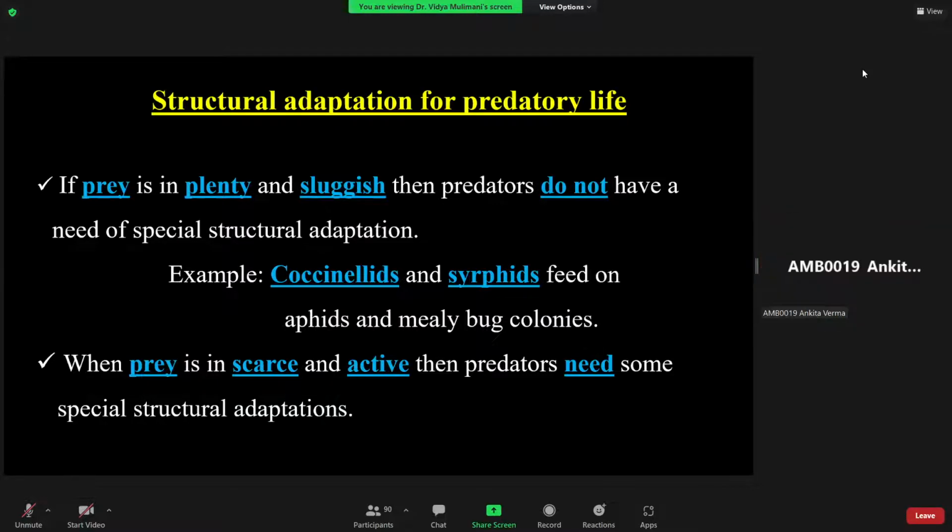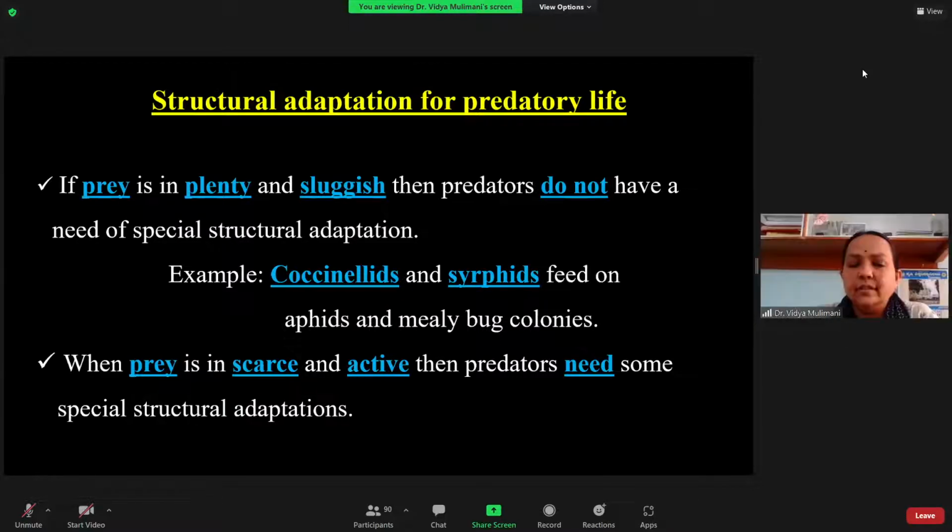Hooks, spines, teeth. Just take the dragonflies, okay? They have the spines, and you take the robber flies. Legs are provided with the spines because whatever prey is caught, it should not escape. That is the one thing.